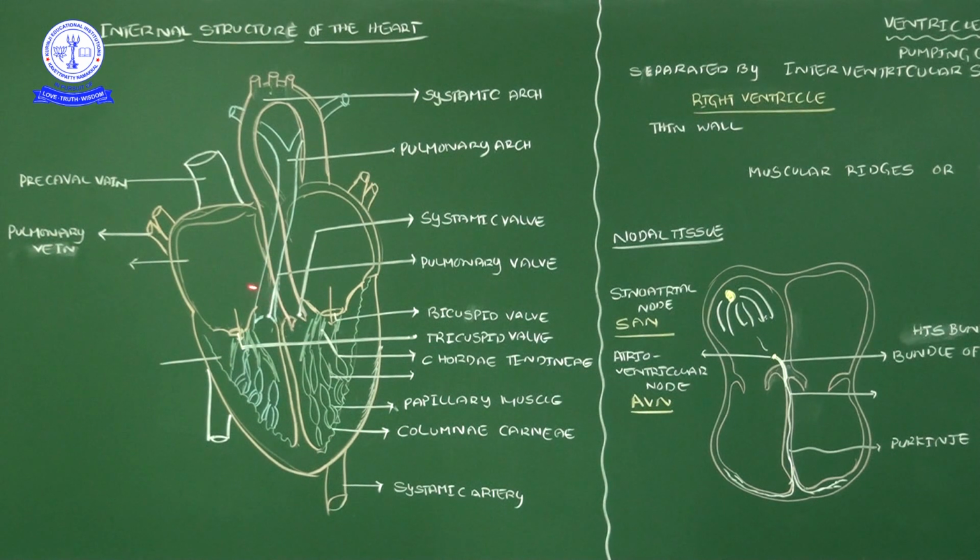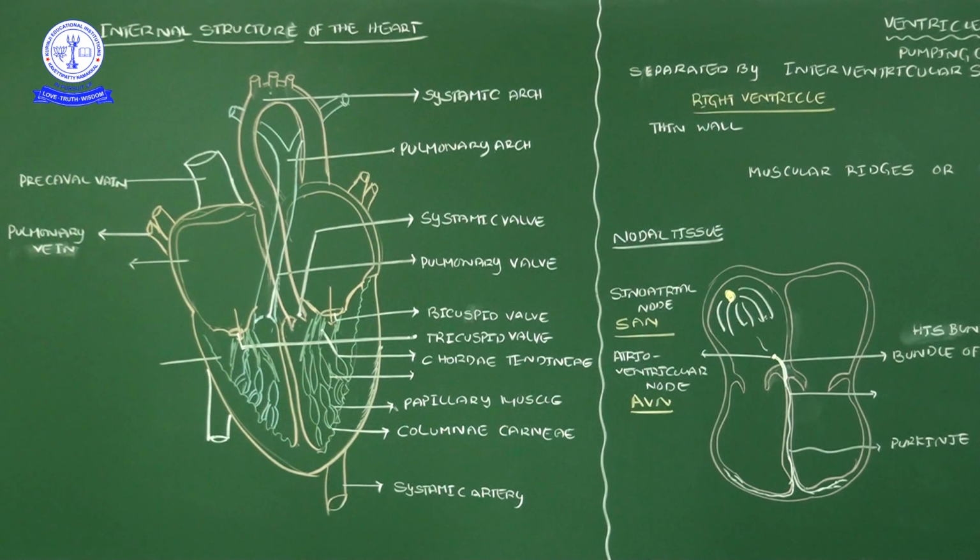Look at the diagram. Here in the diagram, the upper two chambers are atriums and the lower chambers are ventricles. In the last video I talked about atriums. Atriums are receiving chambers. They receive the oxygenated and deoxygenated blood separately from the different body parts.